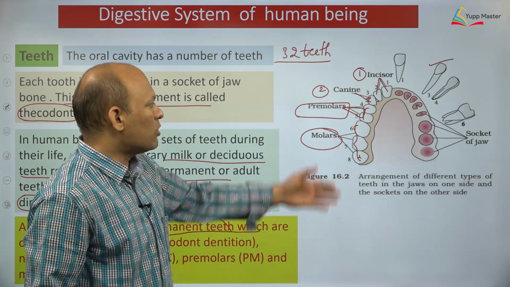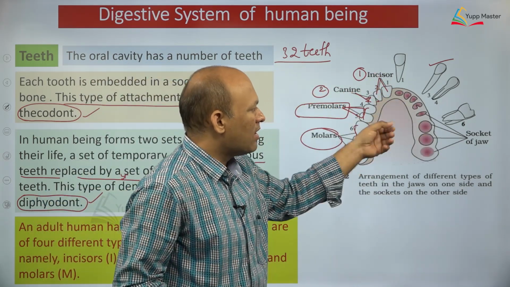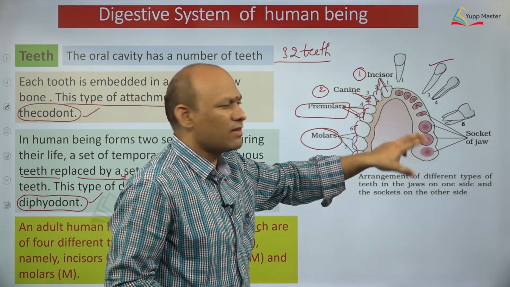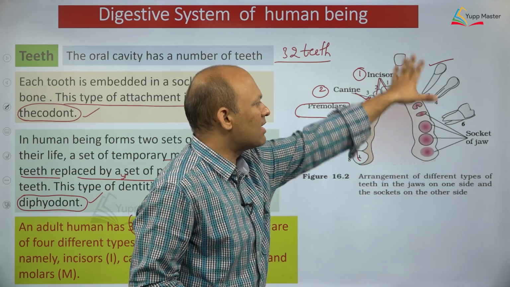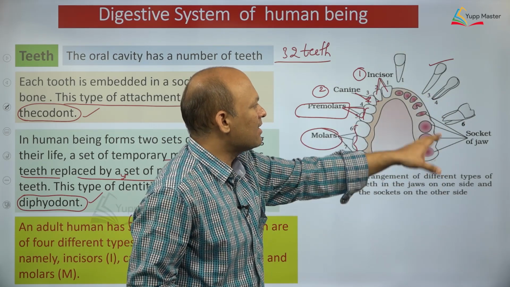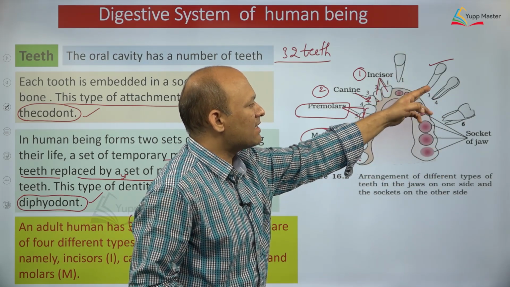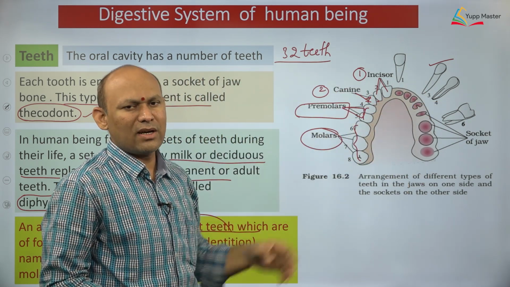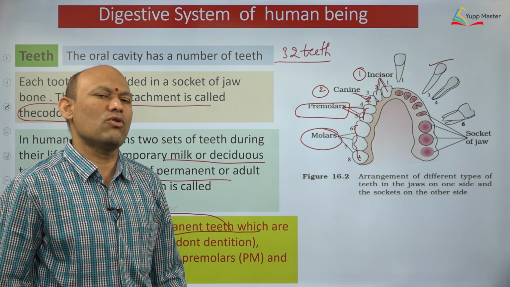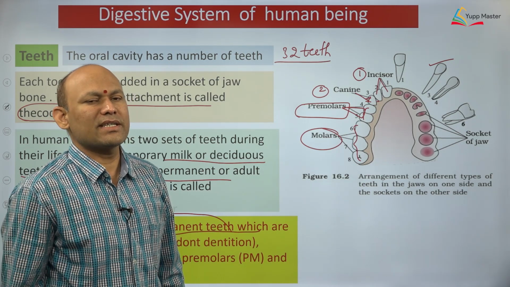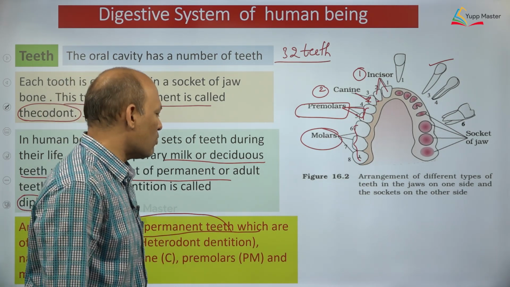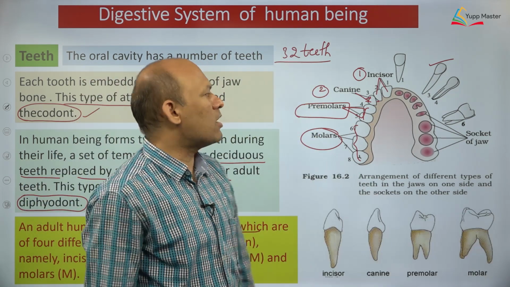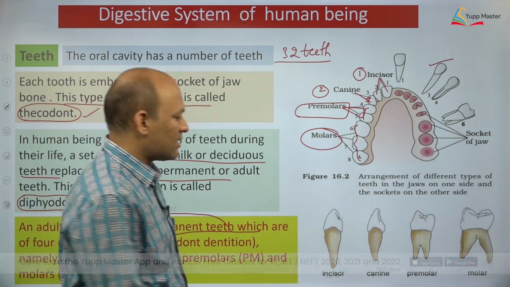How many? 4. So here I have removed the teeth from the jawbone so that you can clearly see, dear students, right? So incisors, canines, premolars and molars I have shown. See here, these are 4 different types of teeth that can be seen in human being. So therefore, human being dentition is called heterodont, dear students. Most important. Why is human being dentition, the teeth, called heterodont? Because in human being 4 different kinds of teeth can be seen.